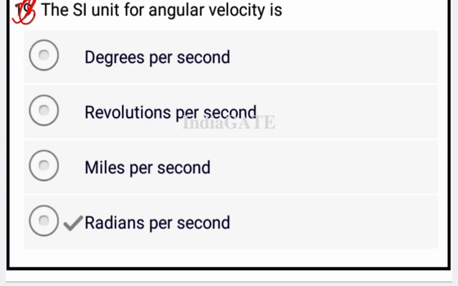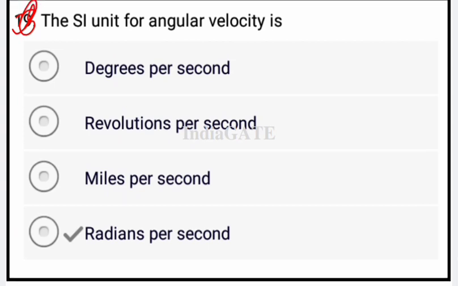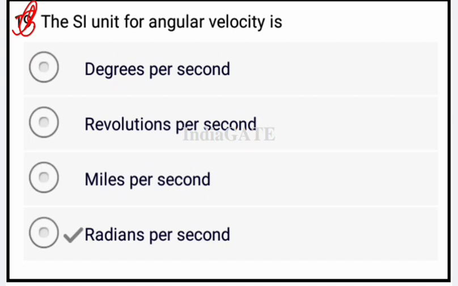Now the last question of this session: the SI unit of angular velocity is? So the SI unit of angular velocity is radian per second. Now this session is ended here.